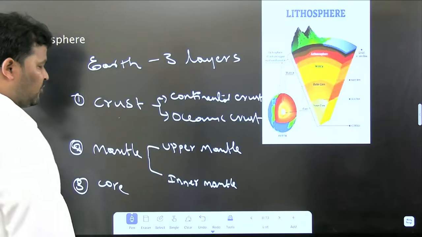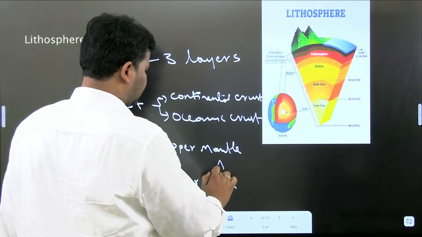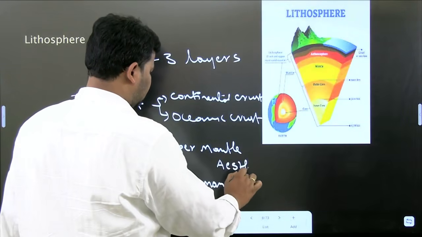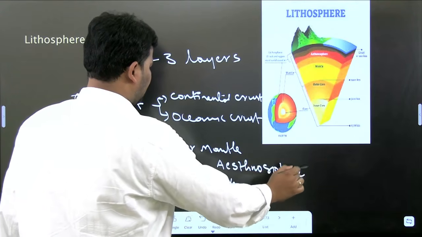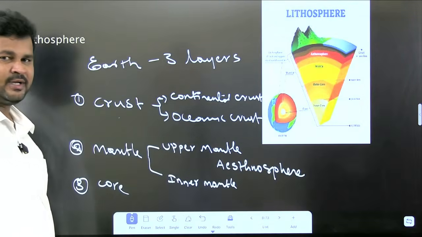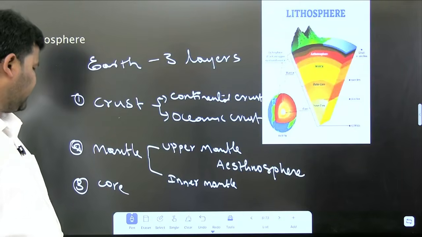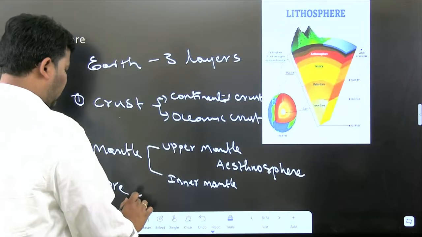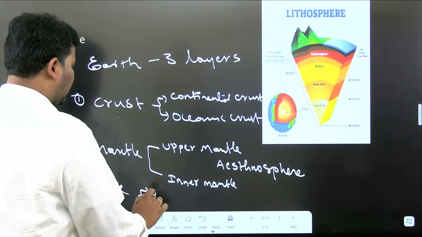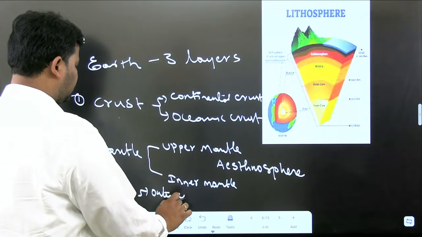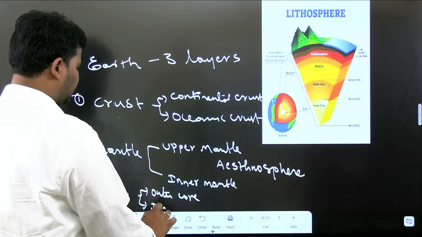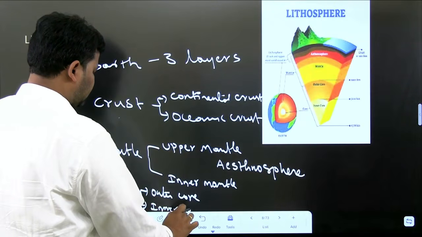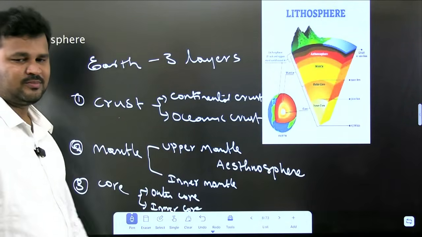In between the upper mantle and the inner mantle, there is one more layer, which is known as the asthenosphere. And the core is again divided into the outer core as well as the inner core. Clear?